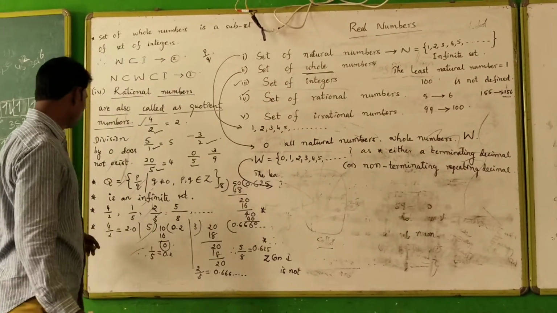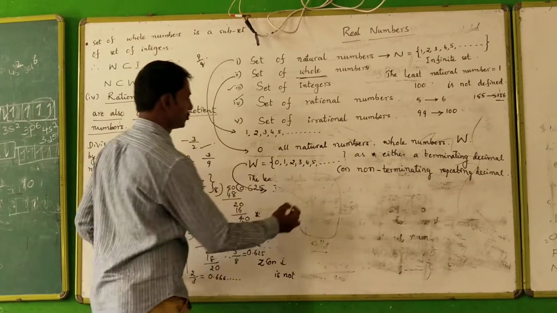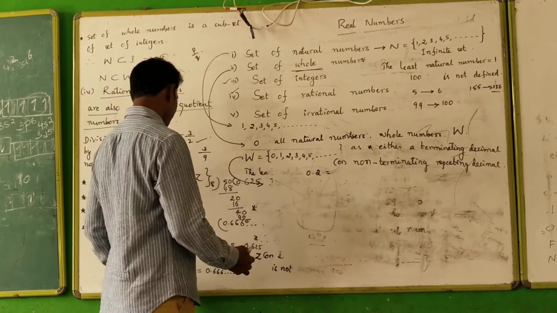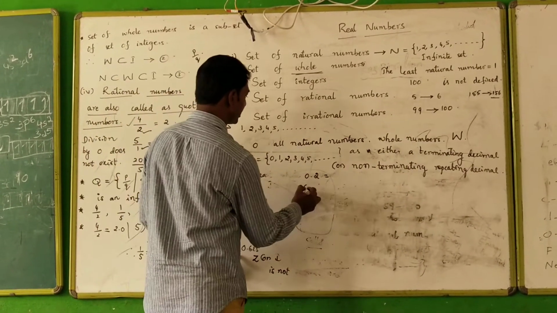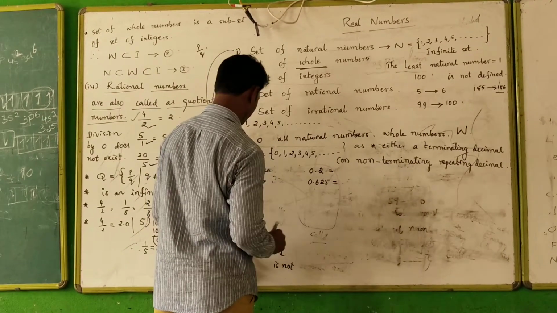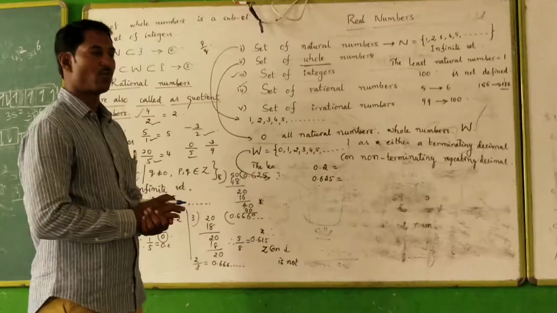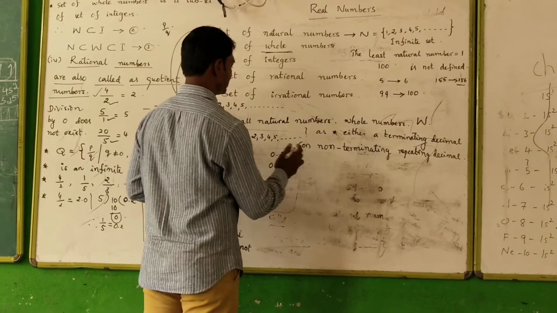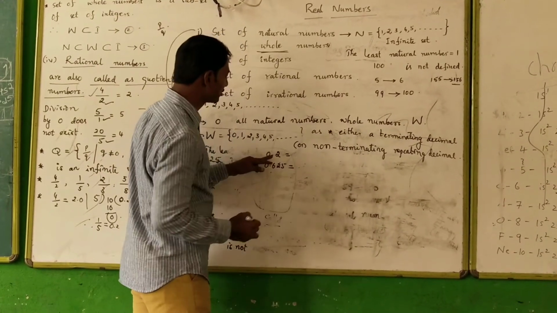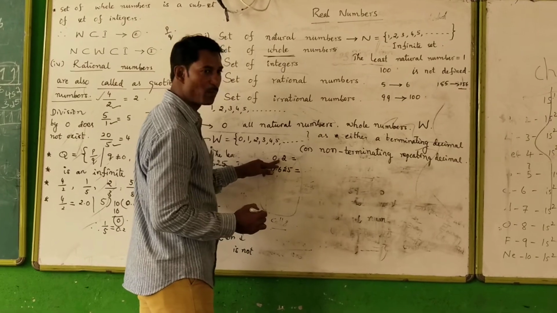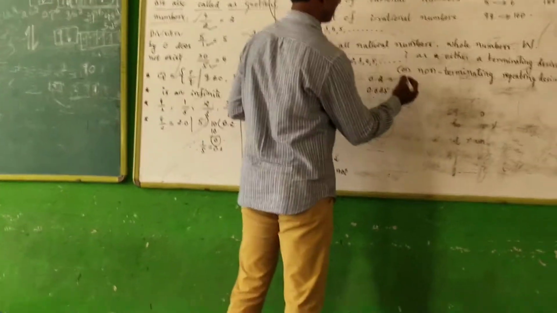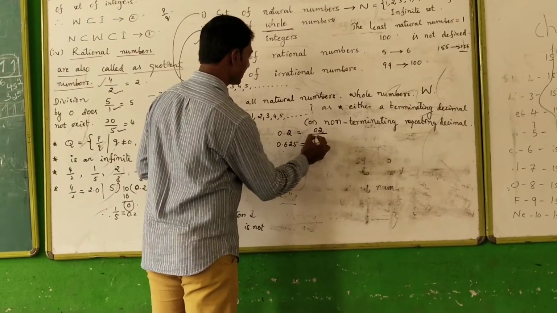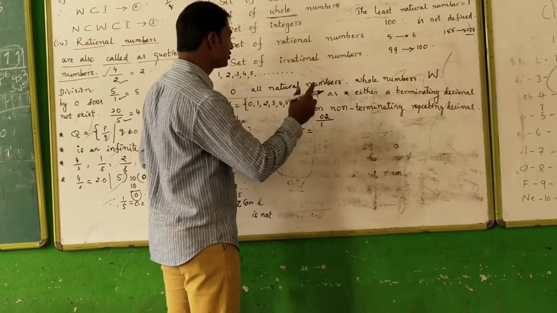Now, here we are going to take 0.2 and then 0.625. We try to write both in the form of a rational number. Here 0.2 is equal to, first we need to eliminate the decimal point in the given decimal. So we get 2 by, in the denominator immediately we need to write 1.